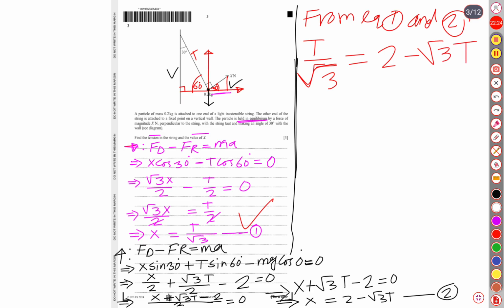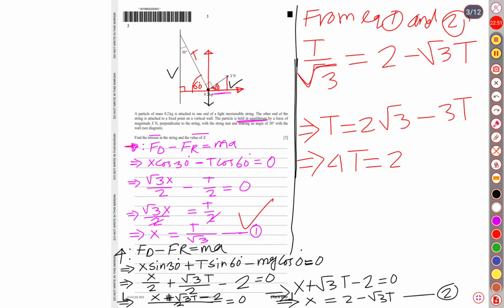Well, let us do the cross multiplication. So t is equal to 2 square root over 3 minus, if we multiply square root over 3 by square root over 3, it is 3t. So on the left side, 3t plus t, that is 3t will also be positive, so it is 4t. 4t is equal to 2 square root over 3.